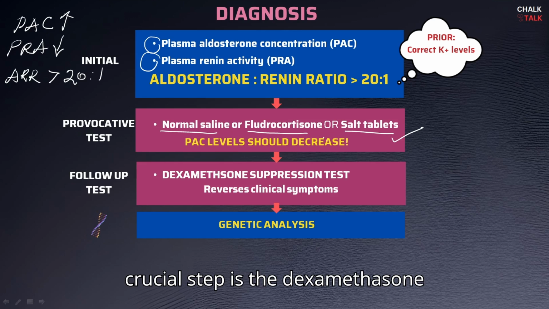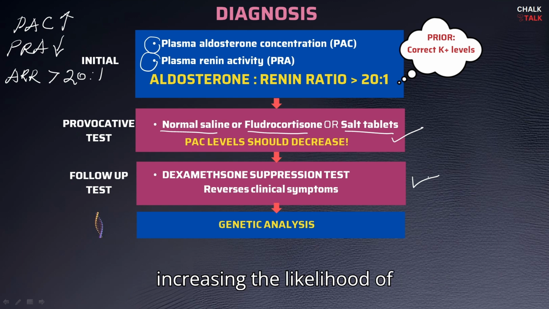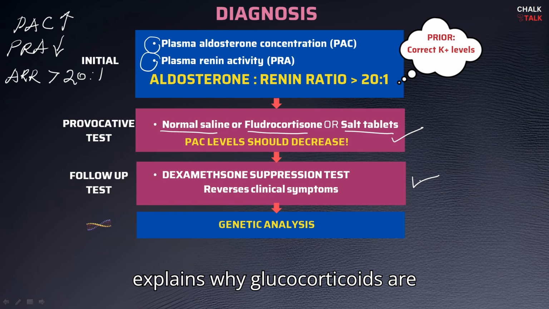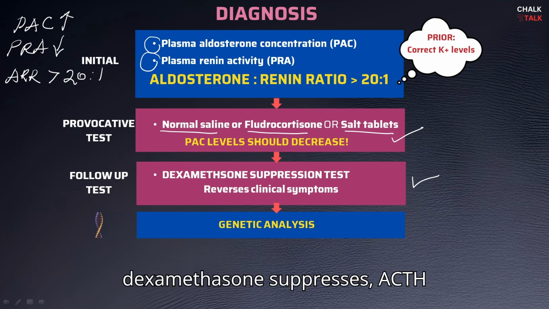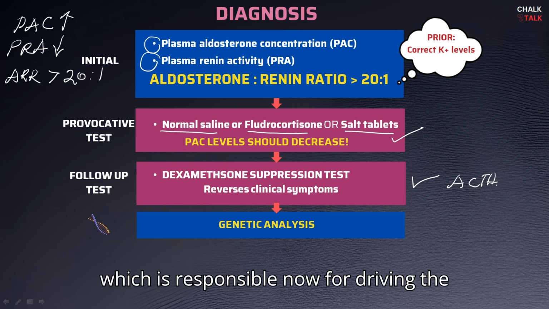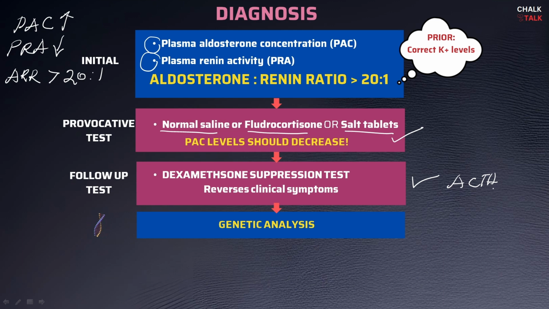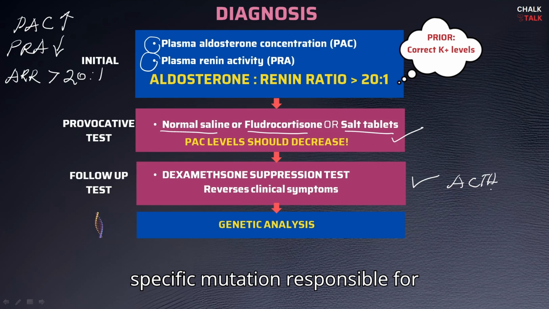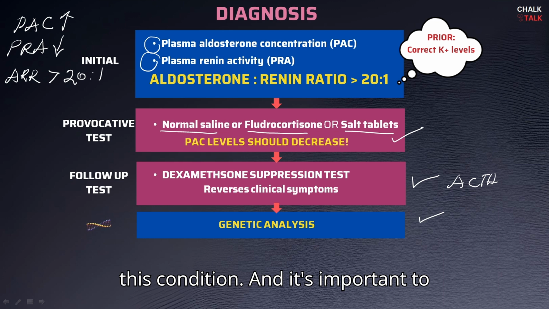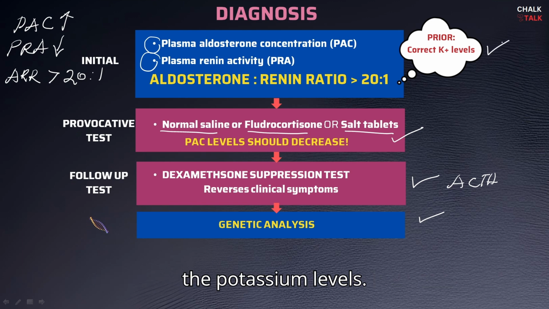Okay? A crucial step is the dexamethasone suppression test, which not only helps in increasing the likelihood of diagnosing GRA, but also explains why glucocorticoids are effective treatment. That is, dexamethasone suppresses ACTH, which is responsible now for driving the production of aldosterone. Okay, so complementing these assessments, genetic analysis can also pinpoint the specific mutation responsible for this condition. And it's important to note that prior to these investigations, you would have to correct the potassium levels.